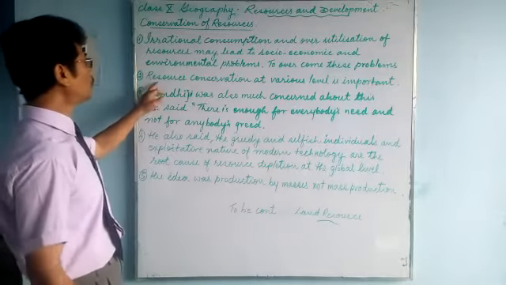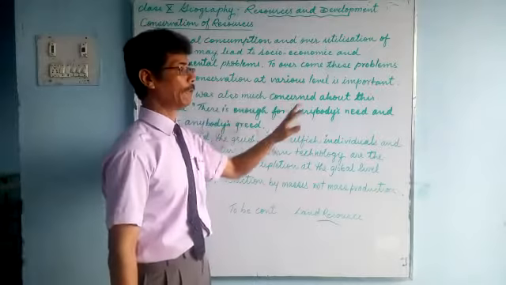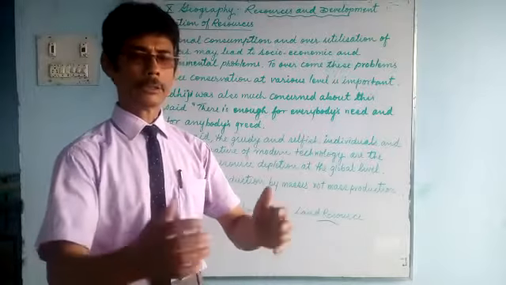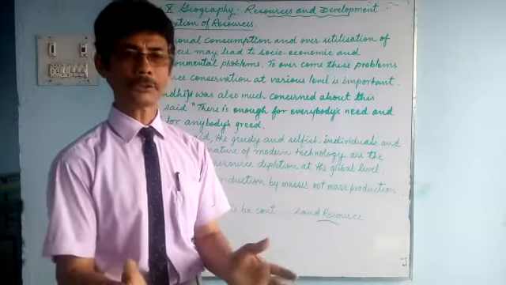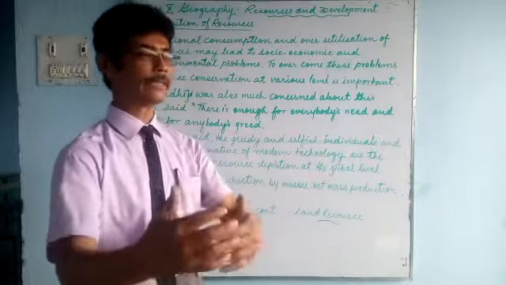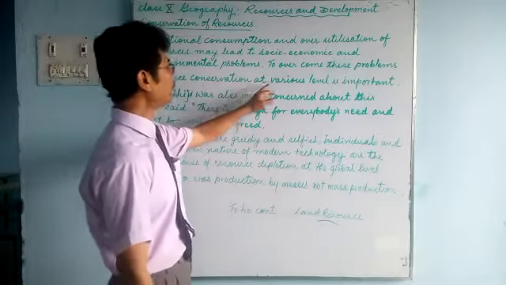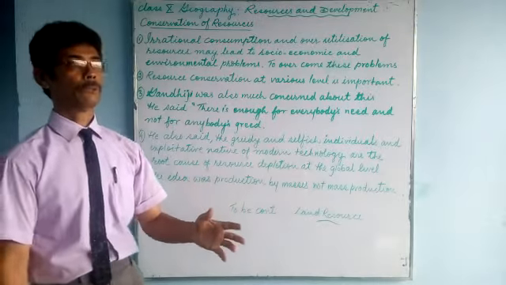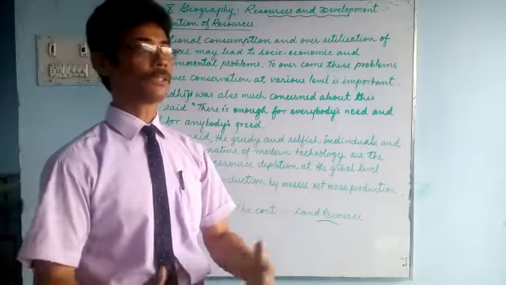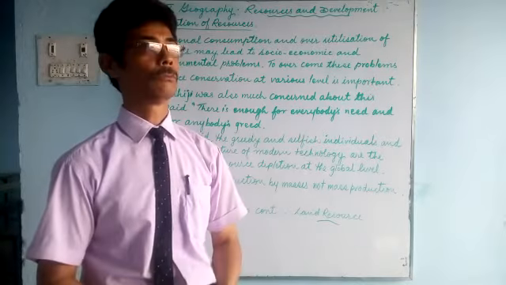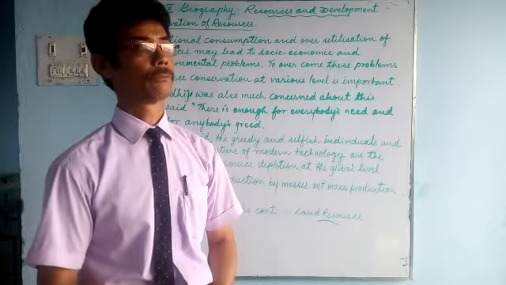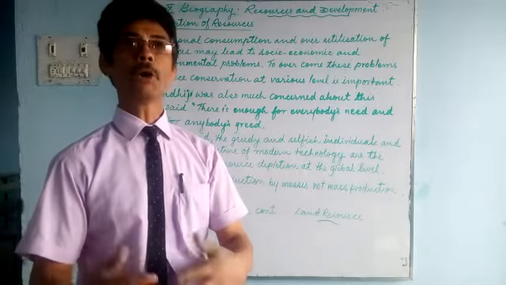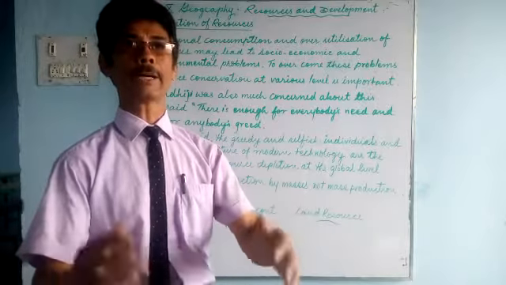Number two, resource conservation at various levels. Various levels means individual level, society level, national level, international level. Resource conservation at various levels is very, very important. We must adopt these steps now, otherwise it will be too late to save this world. The time of talking has gone. Now it's time to act.